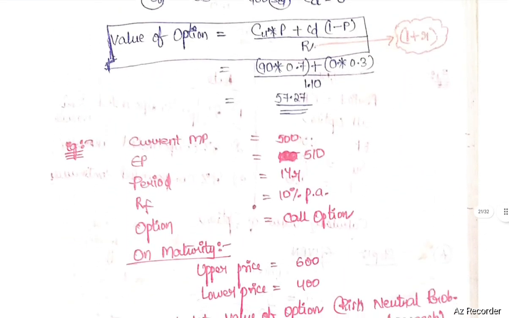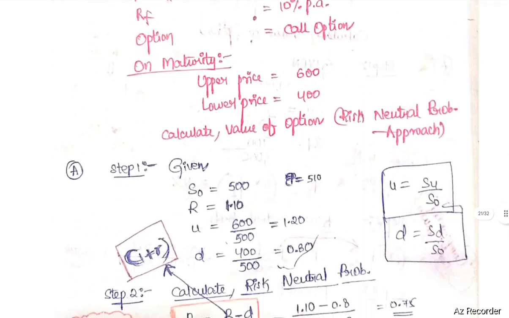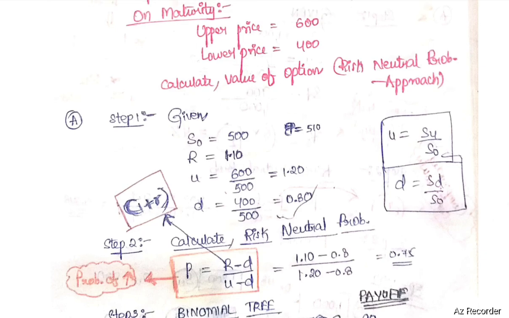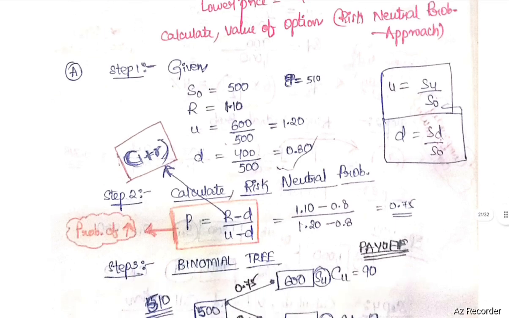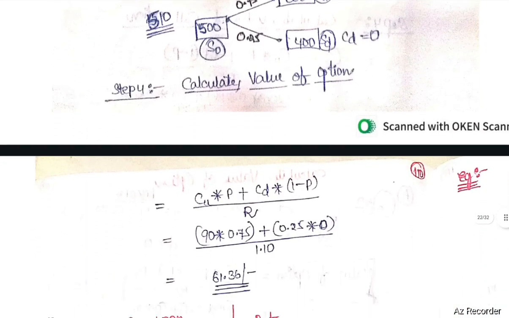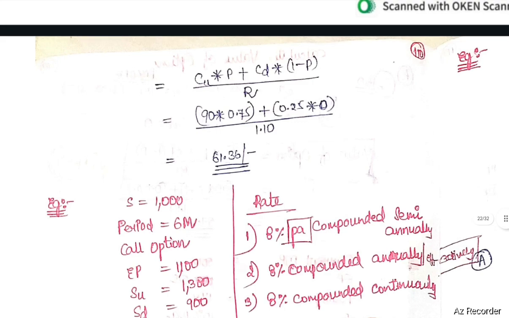How to calculate U? U equals SU by S0. That means upper price divided by current spot price. D equals SD by S0. SD means lower price divided by current spot price. How to calculate P? P equals R minus D divided by U minus D. Here R equals 1 plus R in normal case. Therefore, value of option in case of call option equals CU into P plus CD into 1 minus P, divided by R. R means 1 plus R.